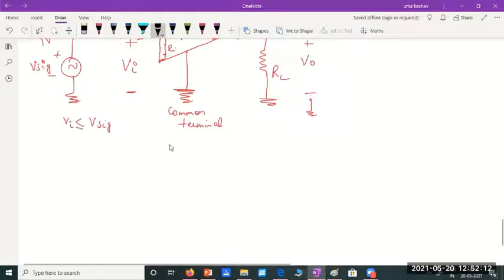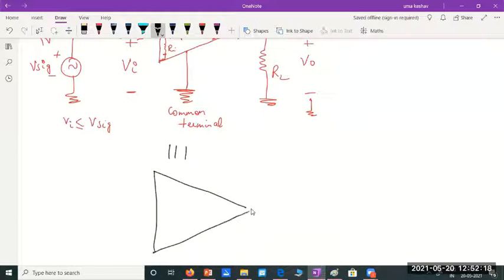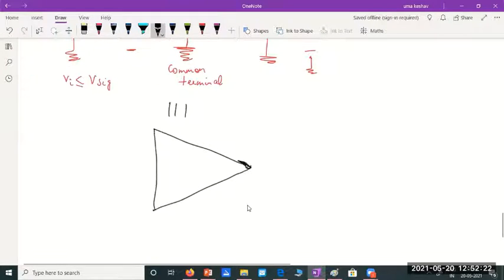I can replace this now. Let's say I have this triangle. I'm just expanding it so that I can replace it with the corresponding input resistance Ri on the input side of the amplifier.